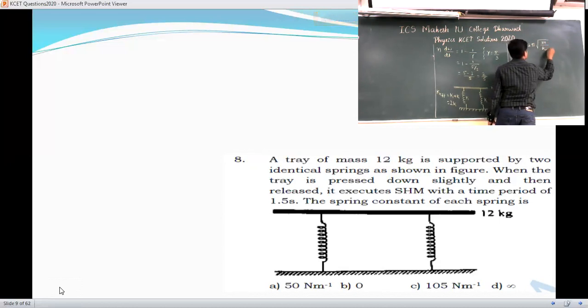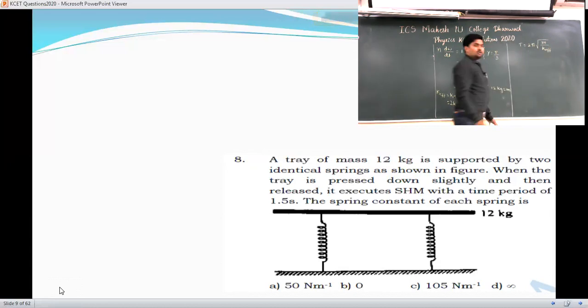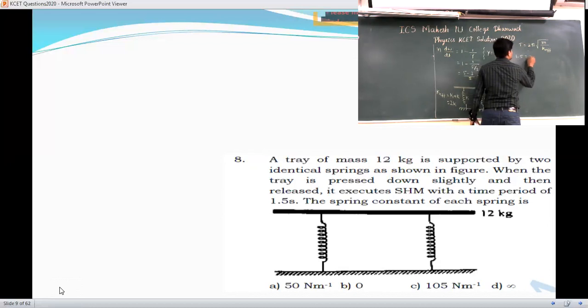Here K is effective. Now, what is the value of T? It is 1.5. So it is 2 pi into root of m, which is 12, over effective K. So how much is it? It is 2 times K.